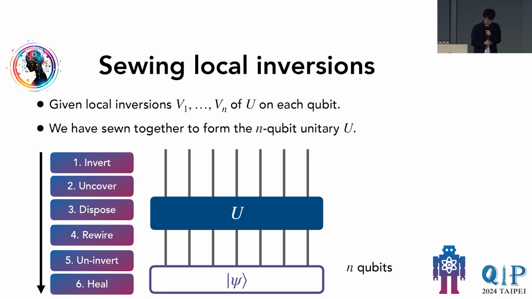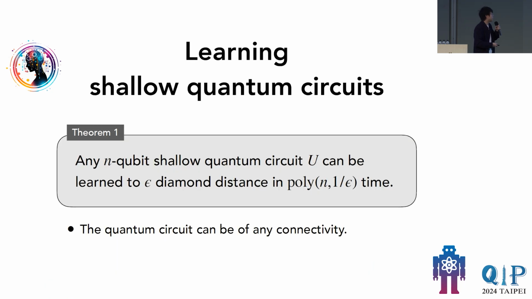U. And now using this technique, we are able to prove the following theorem, which states that any n-qubit shallow quantum circuit U can be learned to a small diamond distance in polynomial time. Note that diamond distance is the worst-case distance that considers all possible input states as well as all possible observables that we measure after it.